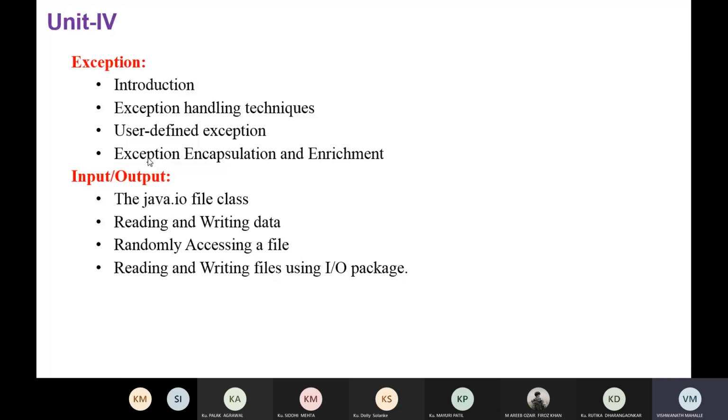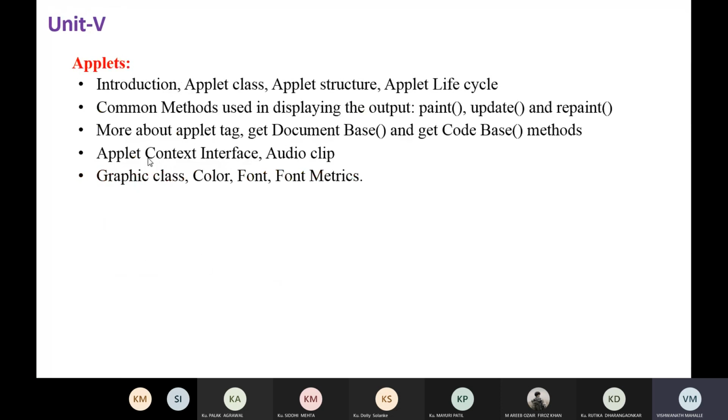Okay. Then input and output. So here we will learn file input and output, writing into the file and reading from the file. So we will use some predefined classes to read from the file and to write into the file. That is about input and output. So that is the fourth unit.